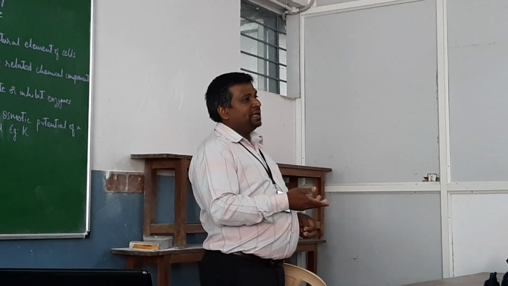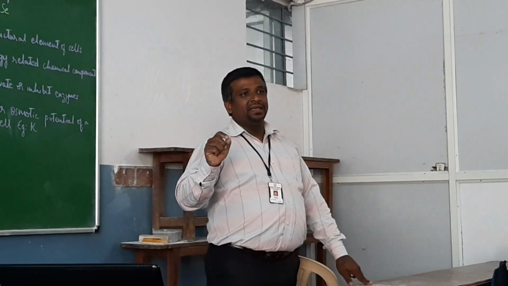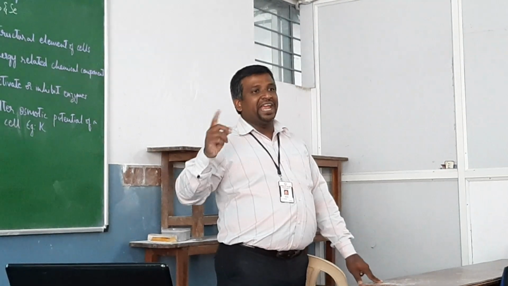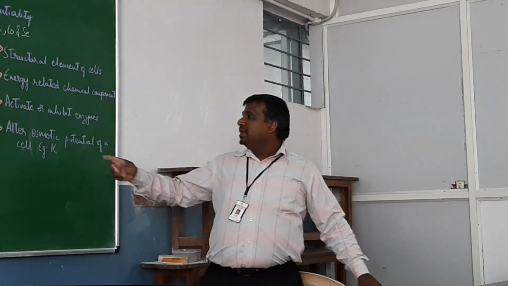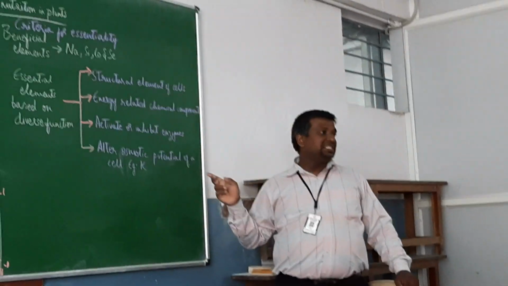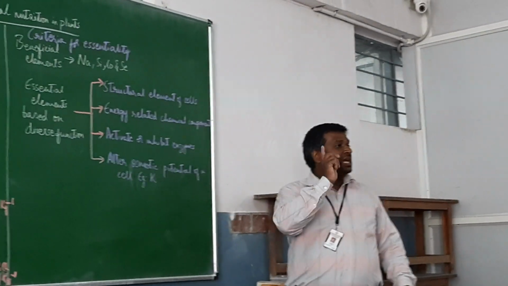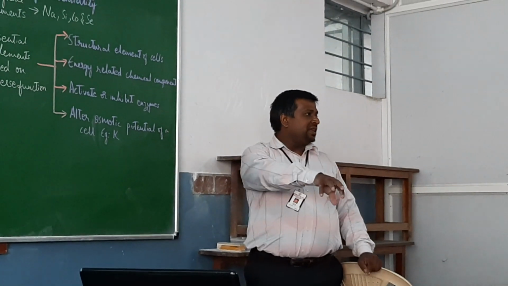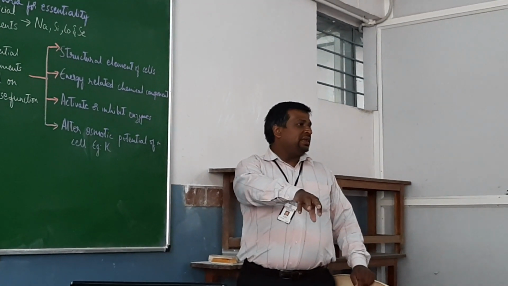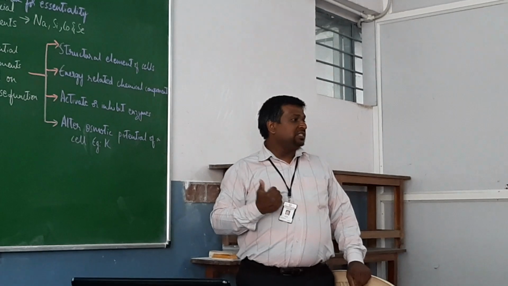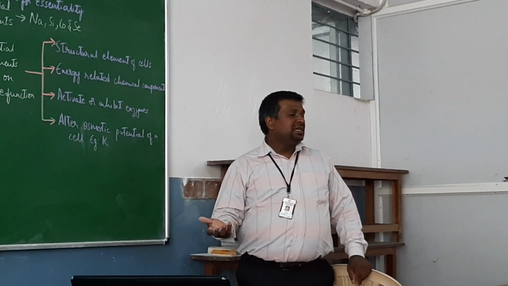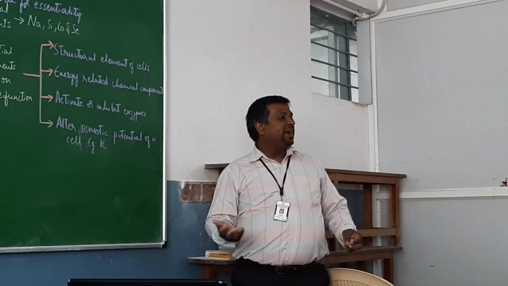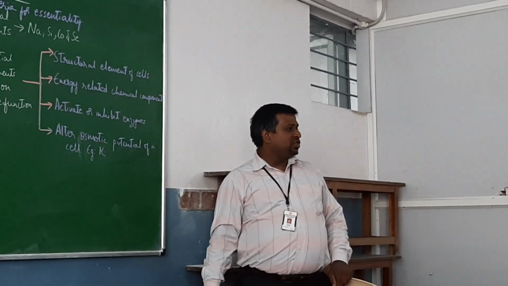That is proved by the potassium ion pump theory, wherein they talk about the entry and exit of potassium ions. So they are also involved in altering the osmotic potential of a cell. See, potassium is osmotically active. Whenever they enter, they are going to help in endosmosis. Whenever they exit, they are going to help in exosmosis. So as a result of that, you find the opening and closing of stoma.